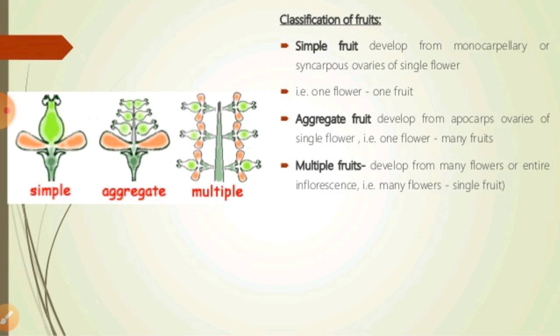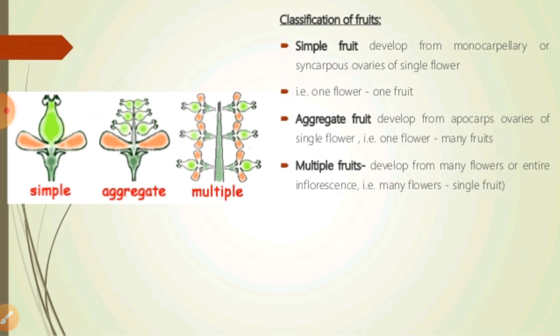As I have already told you, on the basis of the ovary, they may be apocarpous or syncarpous, and monocarpellary means there is a single one. In syncarpous ovaries, I have told you that the carpels are fused together within the gynoecium.